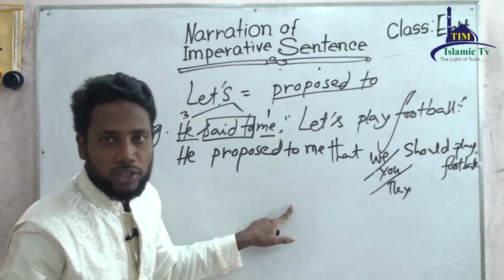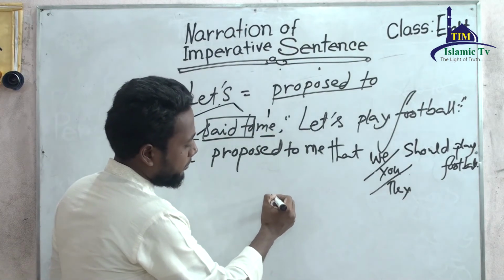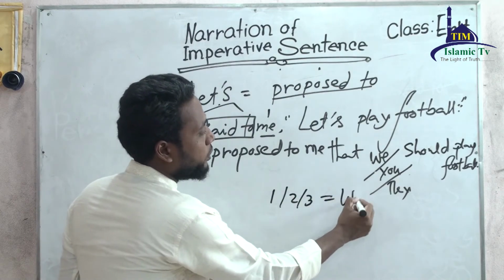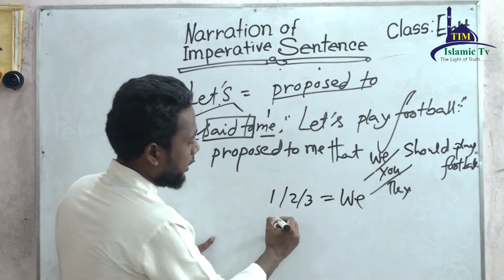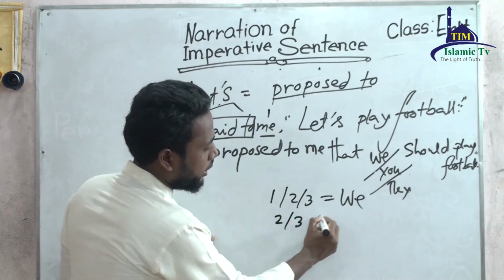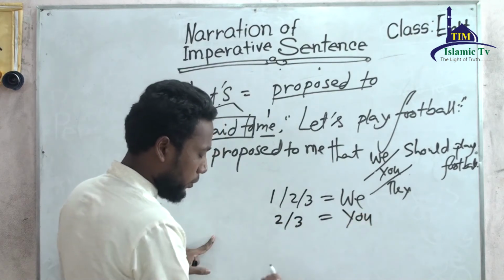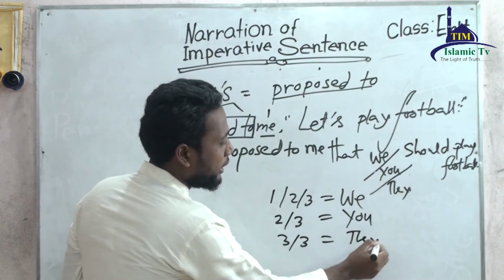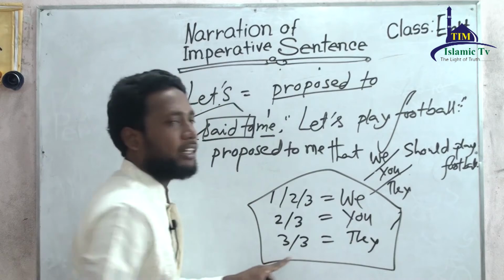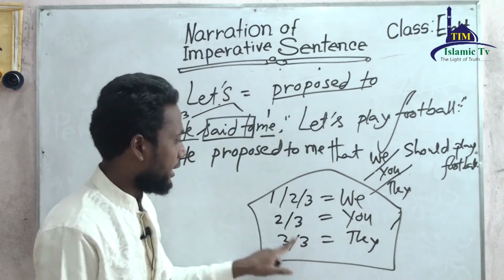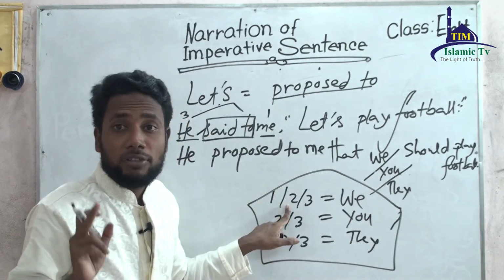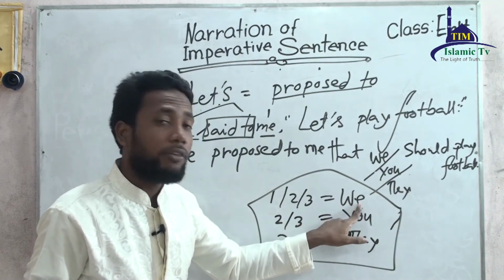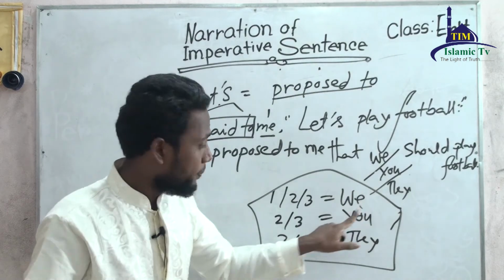Here the subject is third person and the object is first person. So look at this situation, please. If the person of the reporting verb subject and object is 1, 2 or 3, we have to use we.